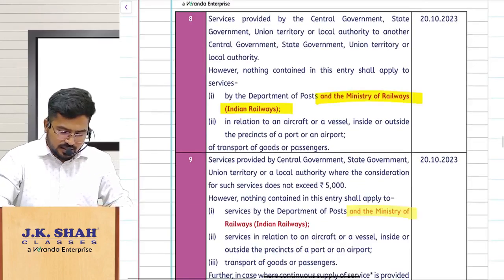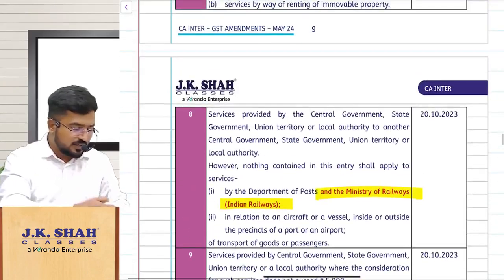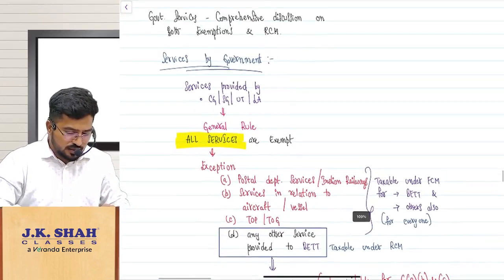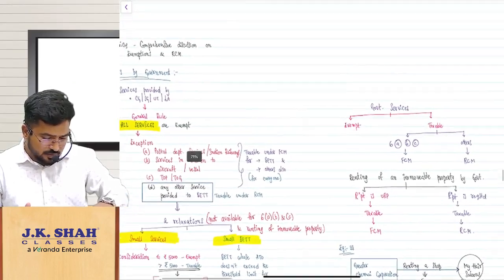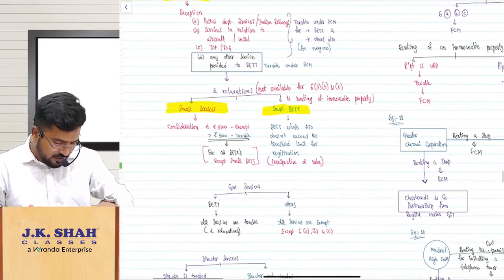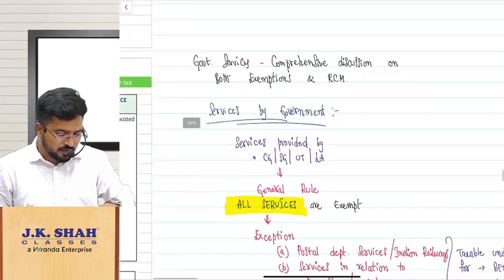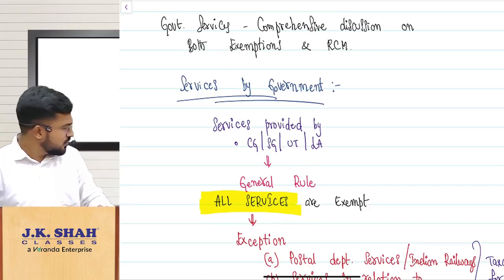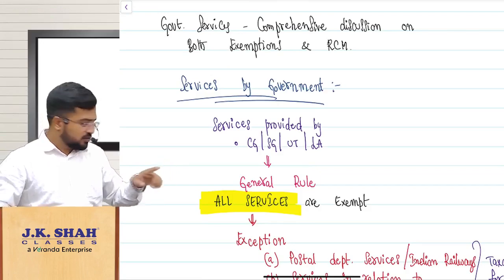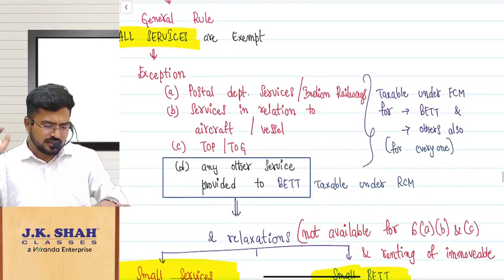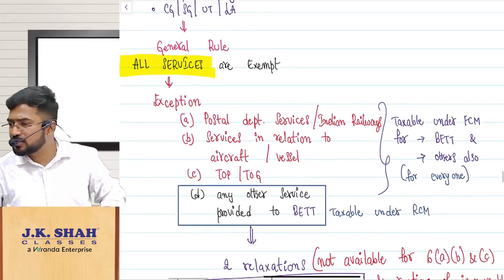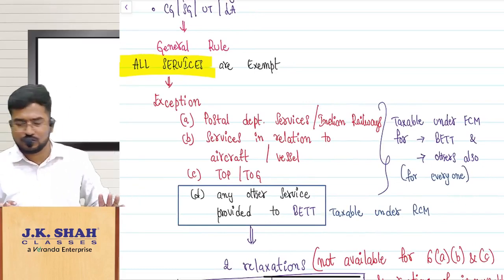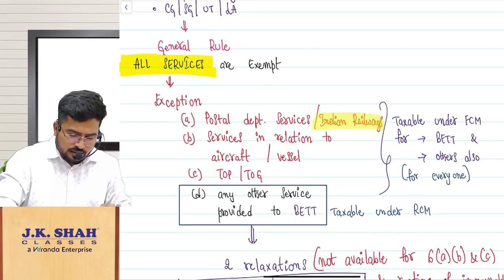So this in detail we have already discussed while discussing in the classroom. So simple, I will just show you this flowchart. This flowchart you might have written in your class notes. Near this example 27, somewhere 27, 28 examples, you might have written this example, government services comprehensive discussion on both exemptions and RCM. Correct? Online students, have you got your classroom notes? So please look into that. In that, one small correction, that's all. Here postal department exception, postal department services you wrote. Next to that, just add Indian Railways, that's all.